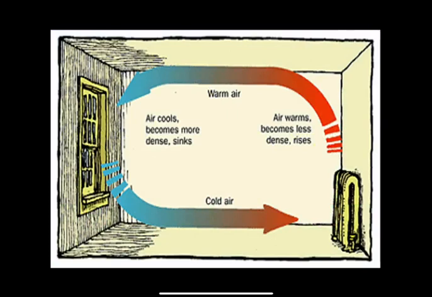Now let's look at the convection current within this room. Air warms and becomes less dense due to the radiator. The warm air rises, and as it rises, it eventually will cool, especially when it gets close to the window. Once the air cools, it becomes more dense and it sinks. And it stays cool until the radiator once again heats it to rise again.